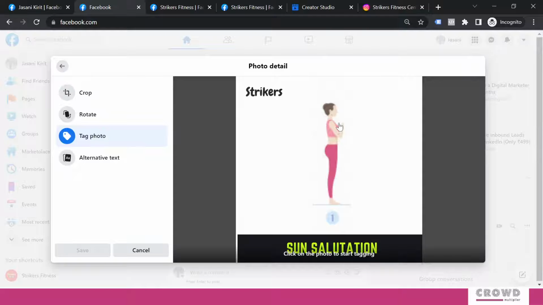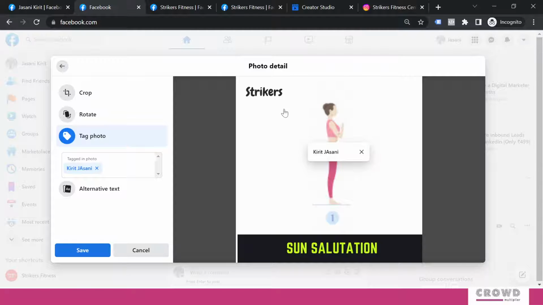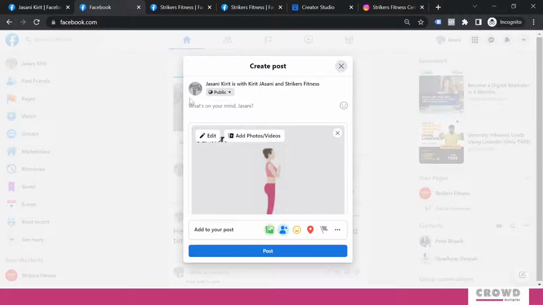So we'll tag my other profile, Jasani, and I will tag Strikers Fitness, and I will click save. Now over here you can see Jasani Kirit is with Kirit Jasani and Strikers Fitness. So when you see "with", that means the user has been tagged, but when you see @ and the name is simply mentioned in the text, that is a mention and that is not a tag.